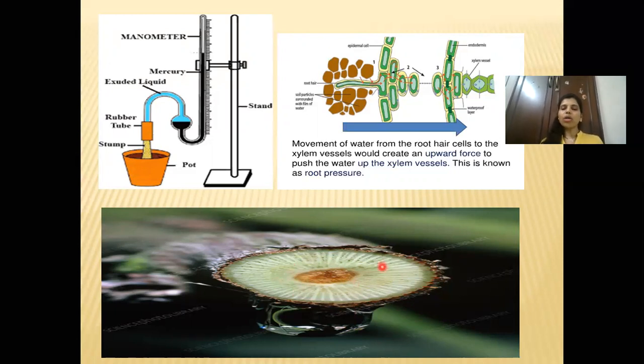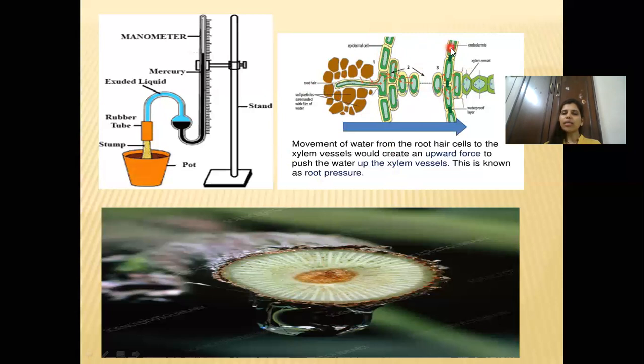To reach this xylem, root pressure is important, because once the water passes from the root hair through different cells, only then will it reach the xylem. As I have told you, it has to pass through the epidermis, cortical cells, and then the endodermis, and then comes the xylem.